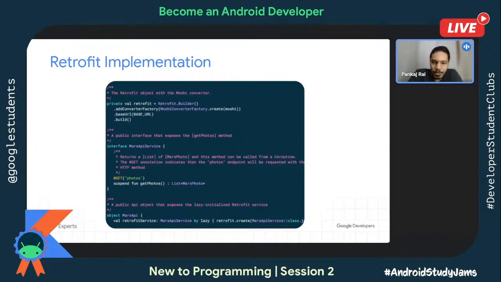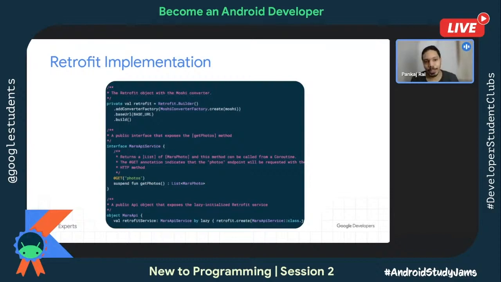So what is that base URL? Say, for example, you have something called www.google.com/userinfo. And then you have www.google.com/userdetails. Now user info, user details, they are the endpoints. And this www.google.com, because that's a consistent part across the API call, will become the base URL. And then finally just call build.